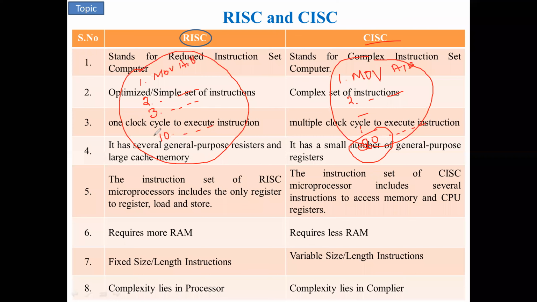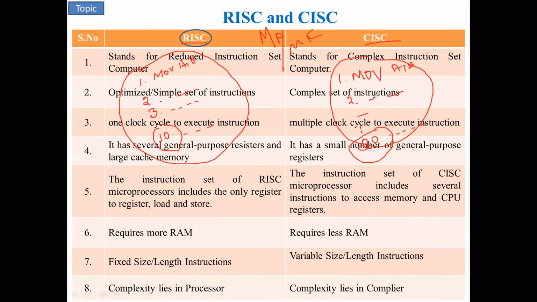For all the operations you require for your application, some processors will have 10 instructions. That particular processor or controller is what we call a RISC type of processor or controller.